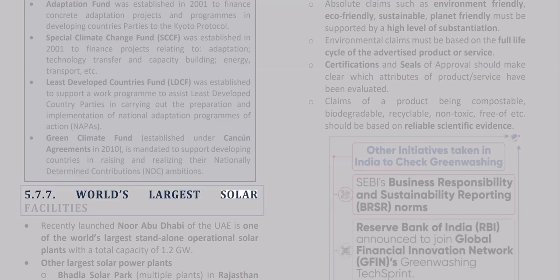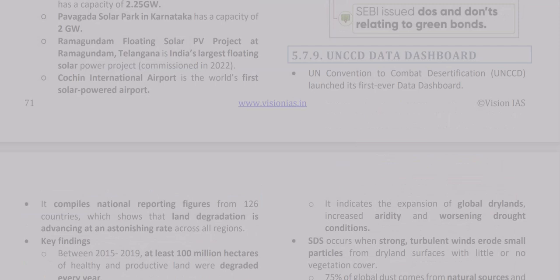5.7.7, World's largest solar facilities. Recently launched Noor Abu Dhabi of the UAE is one of the world's largest standalone operational solar plants with a total capacity of 1.2 gigawatts. Other largest solar power plants, Bhadla Solar Park, multiple plants, in Rajasthan, has a capacity of 2.25 gigawatts.